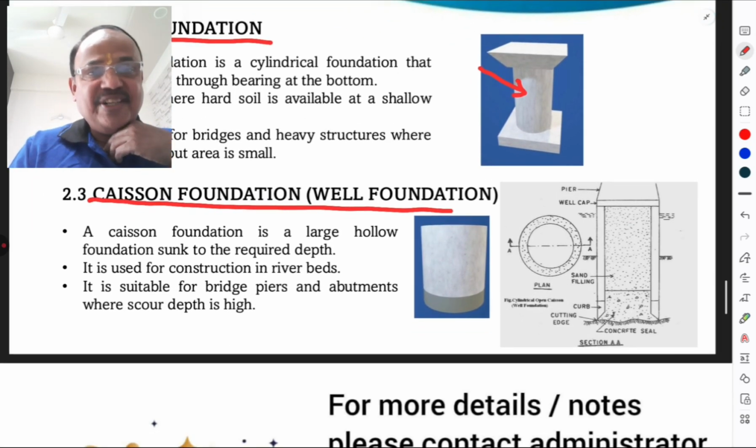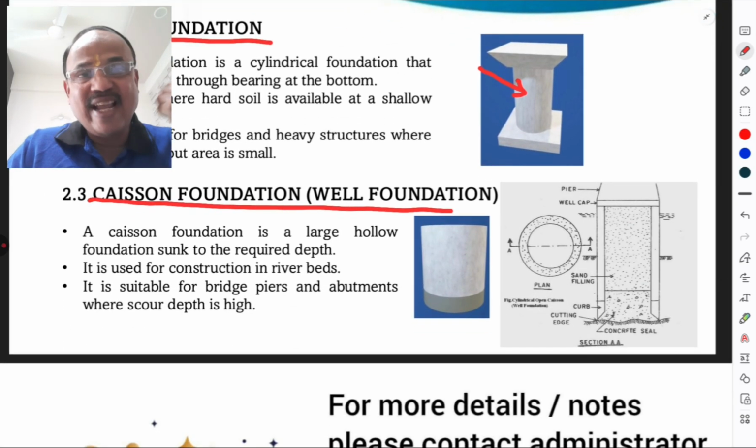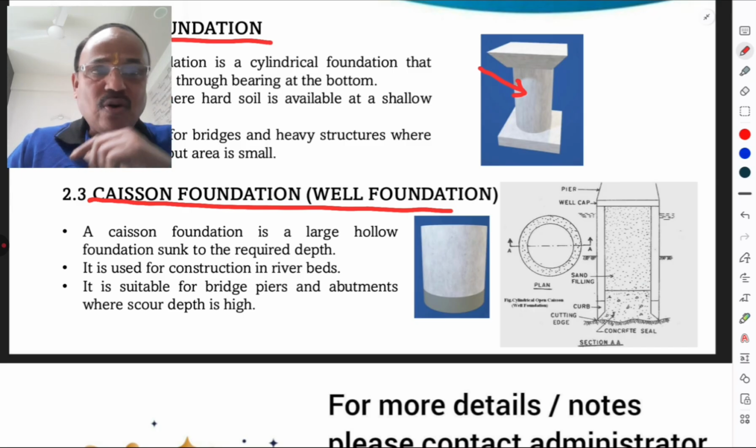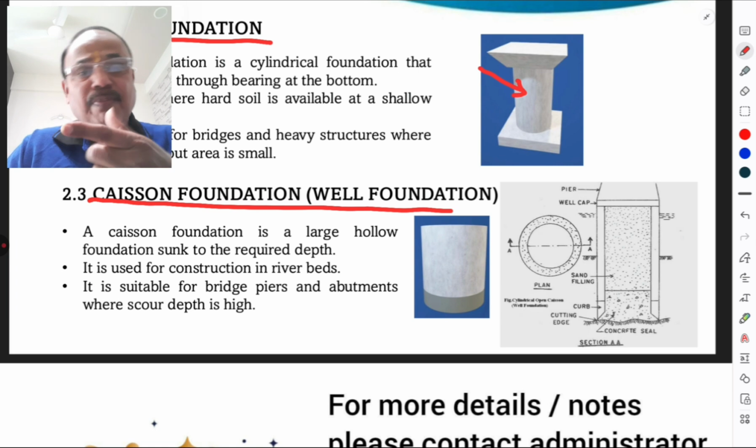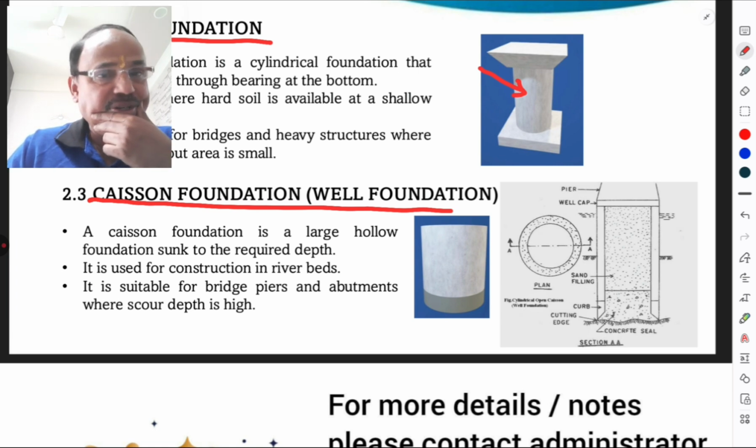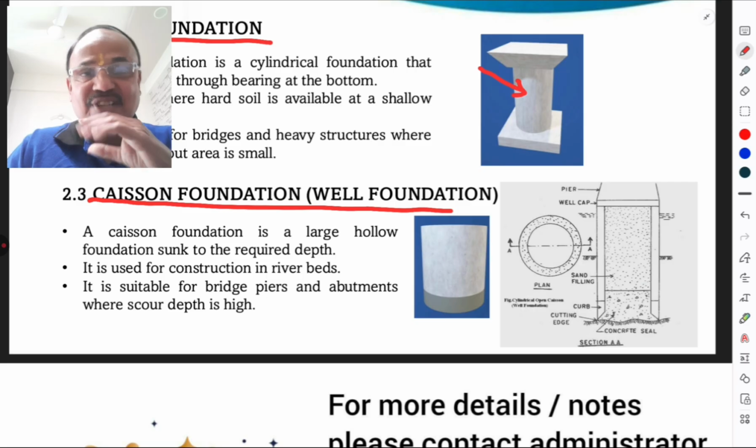Then, what is the caisson foundation? It is sometimes called a well foundation. Sometimes well foundation and caisson foundations are different. And there is a coffer dam also. What is a coffer dam? It is a temporary structure constructed near the bridge which does not allow the water during the construction of the bridge, piers, abutments and foundation. So we go for the caisson foundation.